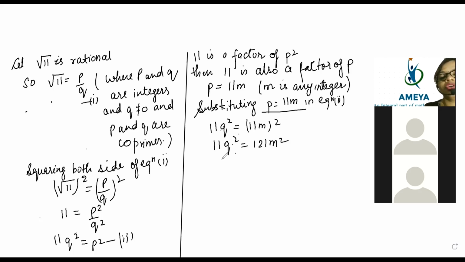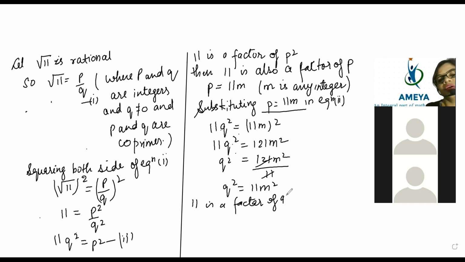So beta, now Q square will be equal to, this 11 will shift this side, it will become 11. So Q square is equal to 11M square. That means 11 is a factor of Q square. Also 11, yes beta, 121 is divided by 11. Also 11 is a factor of